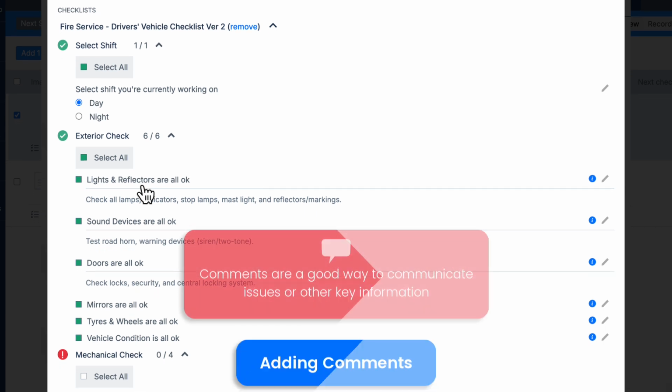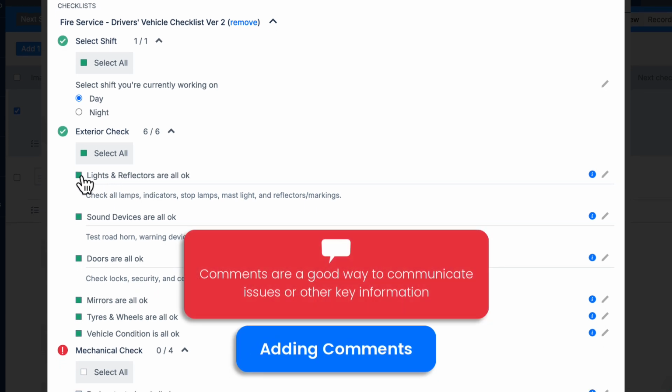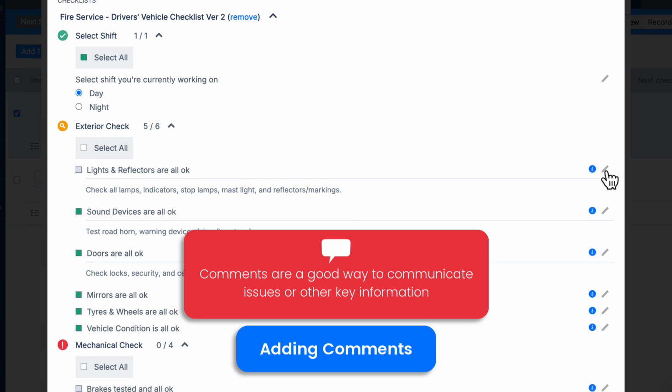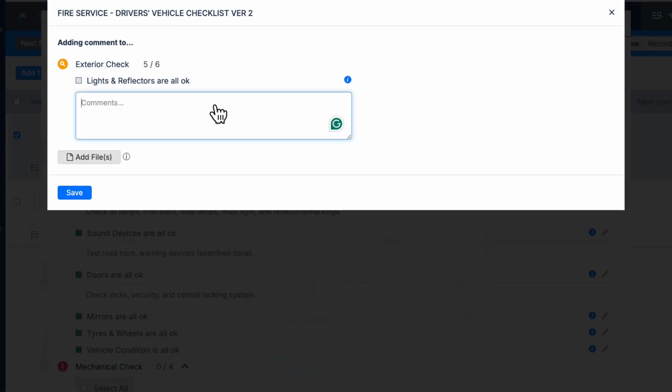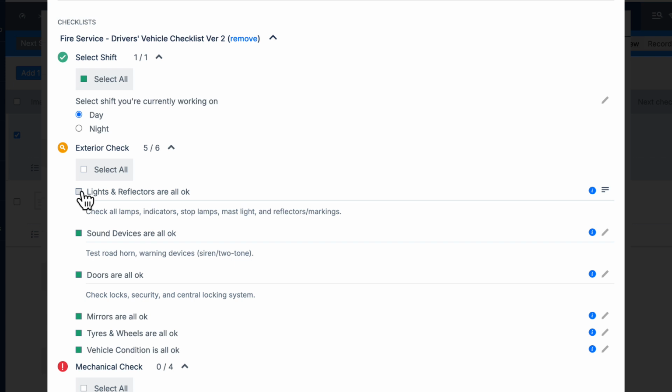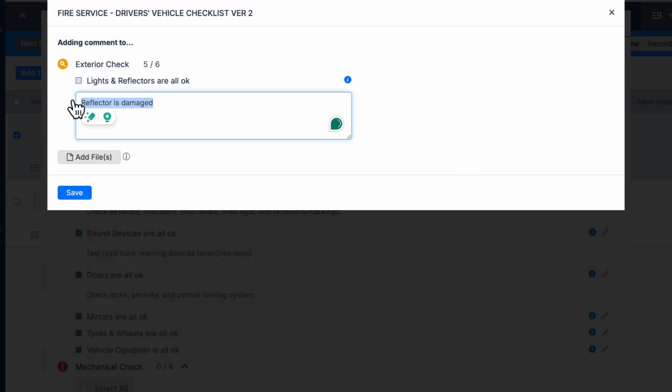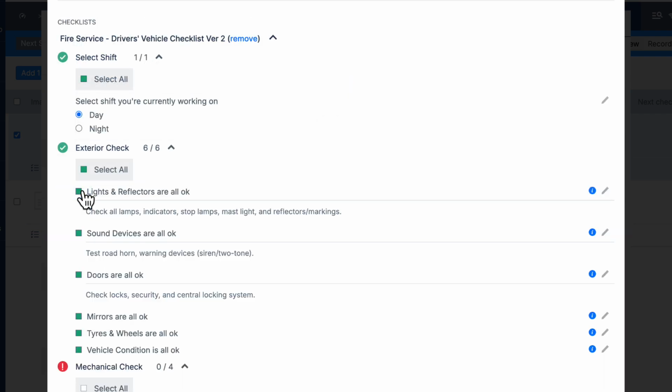If you need to leave a comment, so for example, if the lights and reflectors were not okay, you would leave this unticked and then click on the pencil. You can add your comment and then click Save. If you need to remove this comment, click on the pencil again and delete. And then I'm happy with the checks now, so I'm going to tick it from here and then save.